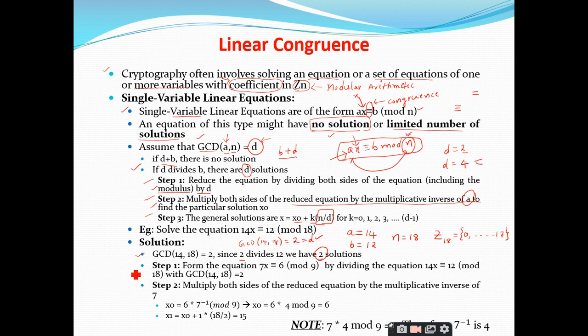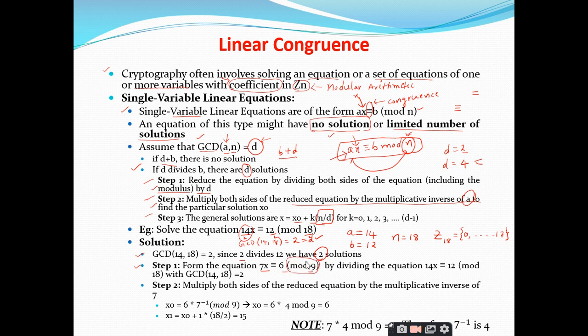Yes, sir. And later what you have to do is divide the entire equation, including the modulus, by D. What is the D value? 2. So if I divide this entire equation by 2, 14 by 2 is 7x congruent to 12 by 2 is 6 mod 18 by 2 is 9.